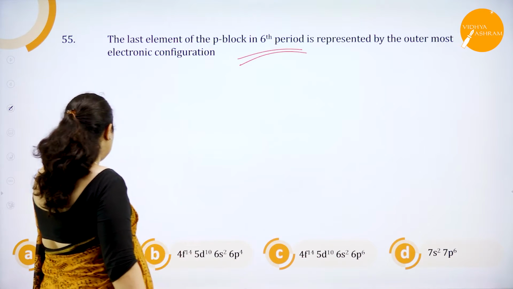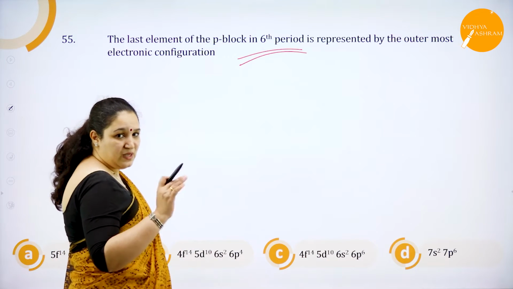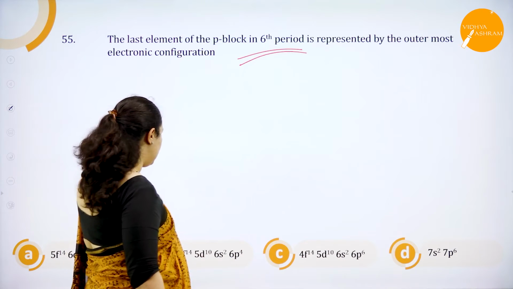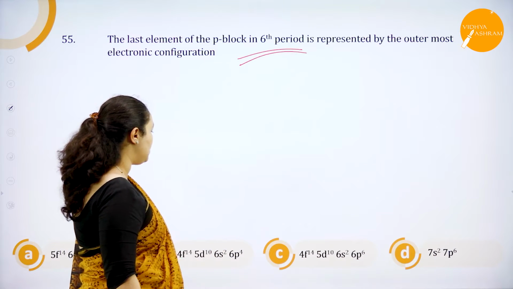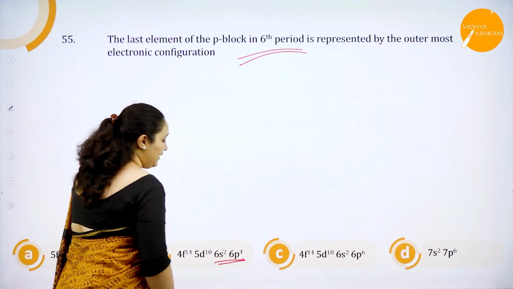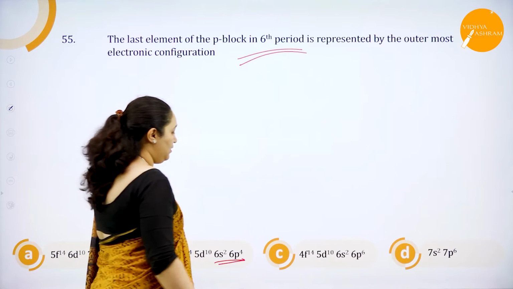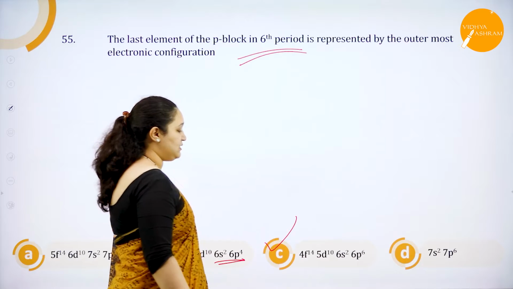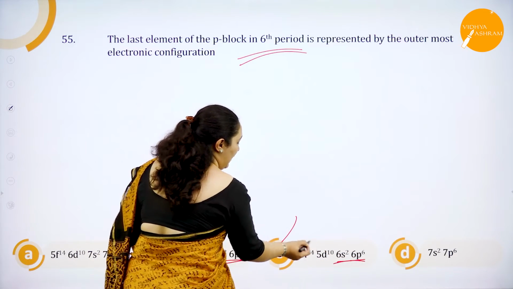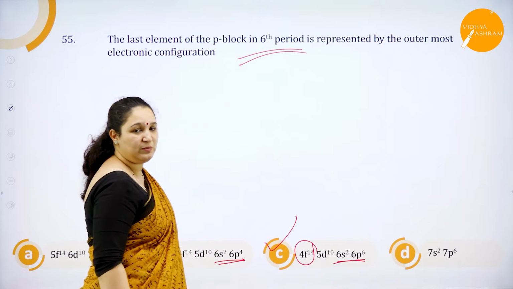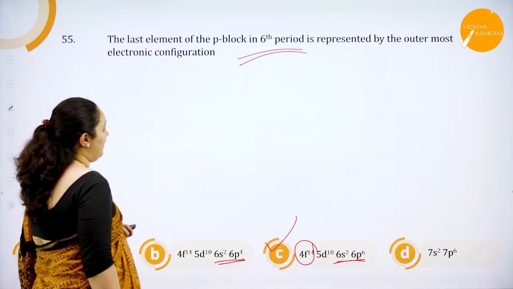Of course, you can see it is 7. 7 is not there. It is the sixth shell which is filled in the sixth period. So I cannot take 7 or 7. So option A and D are ruled out. It should be option B or C. Here, how many valence electrons? 4 plus 2, 6. But in noble gases, it's octet. So it is obviously option C that is the right answer. You can see 6s2, 6p6, 8 electrons are filled, and you have 4f14 also, which is from the sixth period. So that is question number 55.